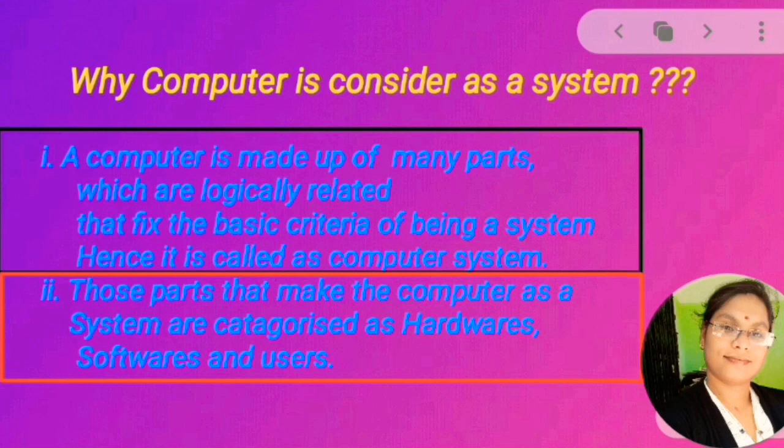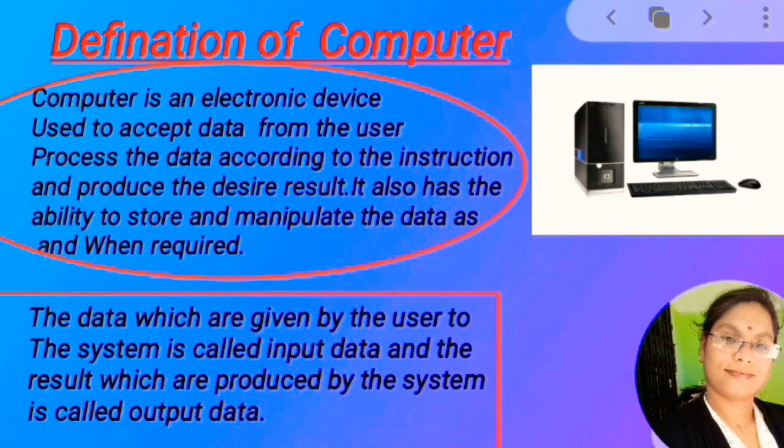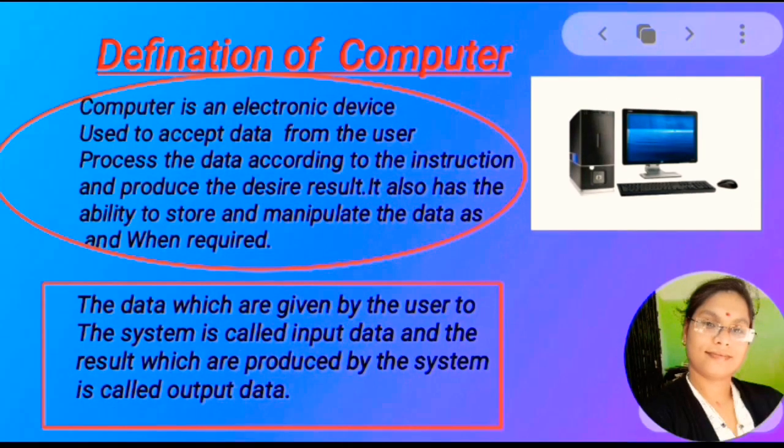Next, what is the definition of a computer? So you can see this is the computer where this is the CPU and this is the monitor and this is the keyboard, this is the mouse. We will discuss each and every part in detail. Then first, what is the definition of a computer?